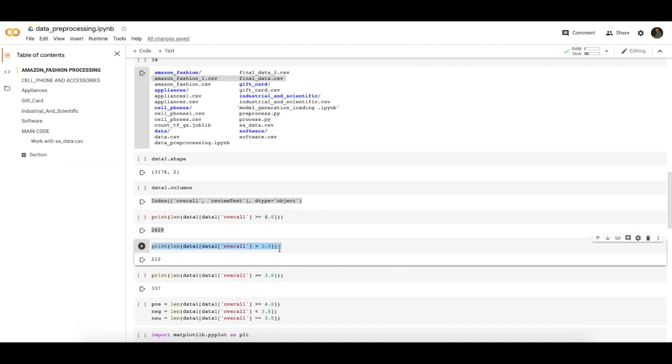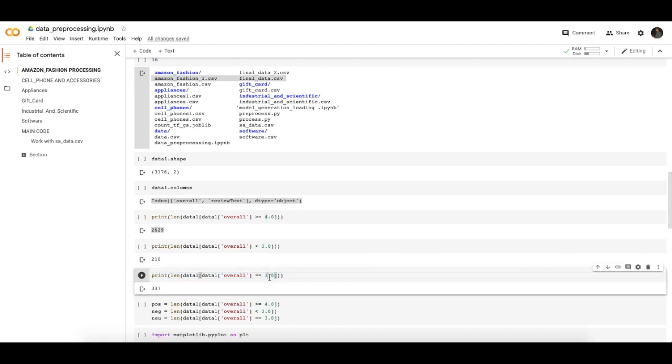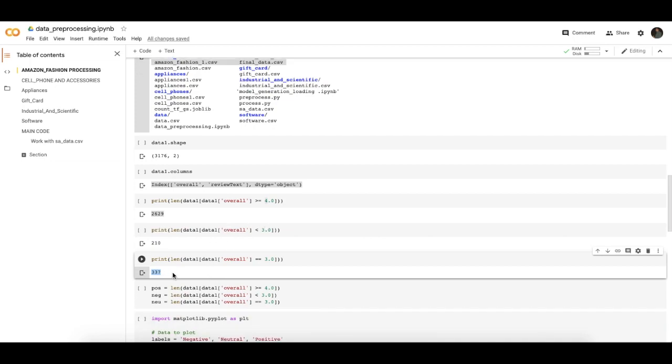If the rating is less than 3, meaning negative reviews, then the count in the CSV file is 210. And if the rating is equal to 3, then the ratings are neutral, so the amount of neutral data in the CSV file is 337.